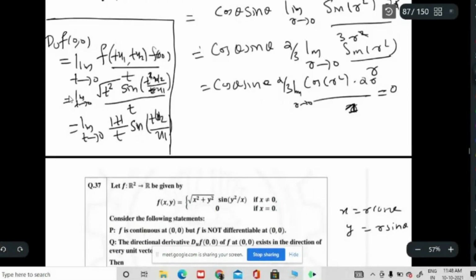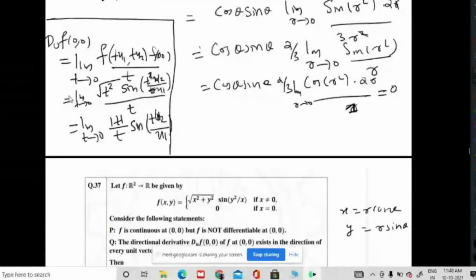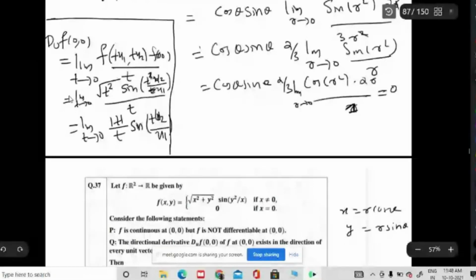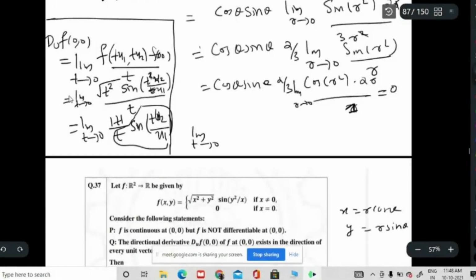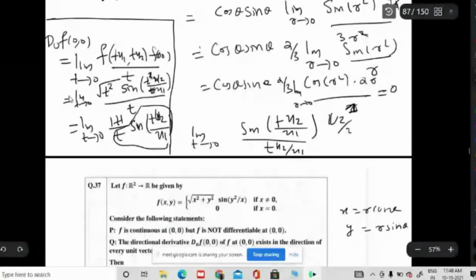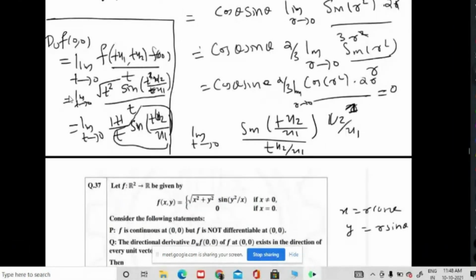Again, as t tends to 0, this quantity is going to 0, right? Or otherwise, you can consider this together: sine of t u2 by u1 divided by t, multiplying and dividing by u2 by u1, then this quantity is going to 1 as t tends to 0.